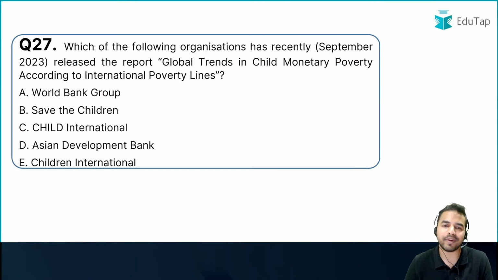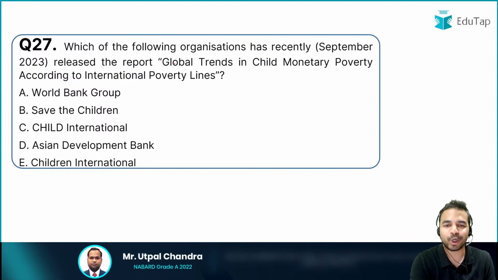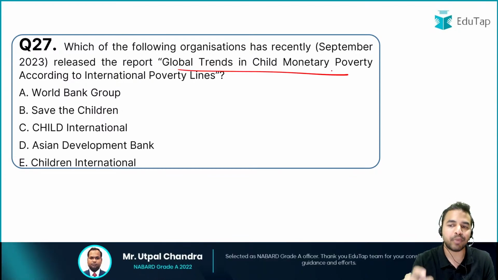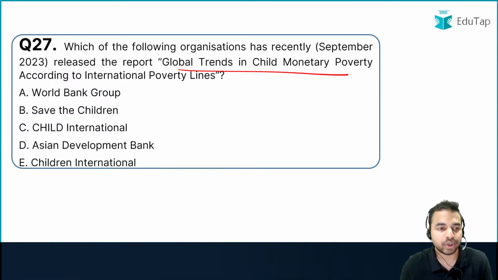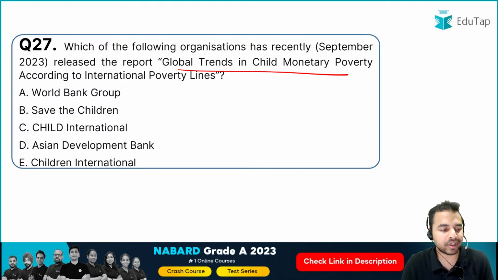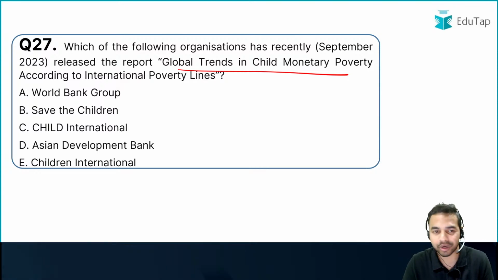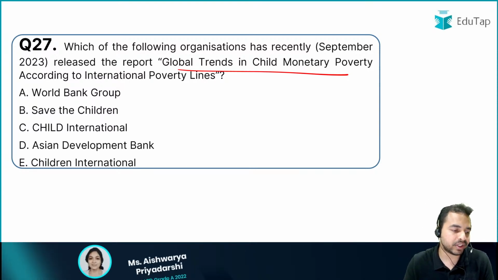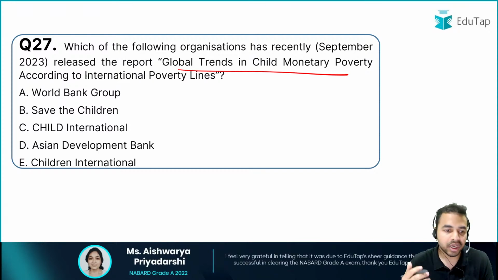अगला क्वेश्चन है from a very important report. The report is the Global Trends in Child Mortality and Child Monetary Poverty according to the international poverty lines. So my dear friends, the very first question, on a very easy line, is basically on the releasing body of the report. So please tell me the name of that organization which has come up with this particular report. क्या है इस organization का नाम जिसने इस report को release किया है?